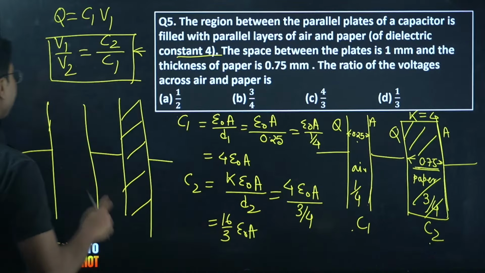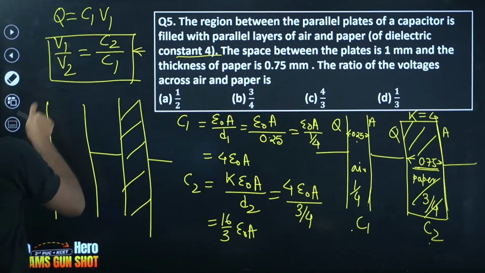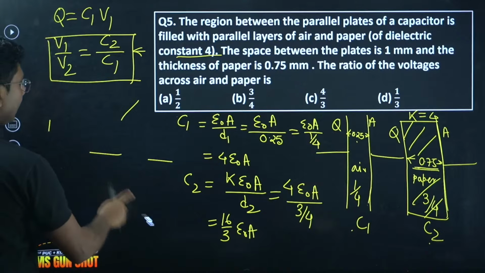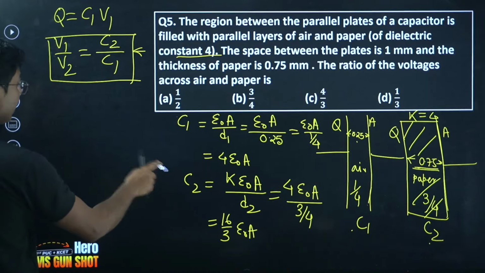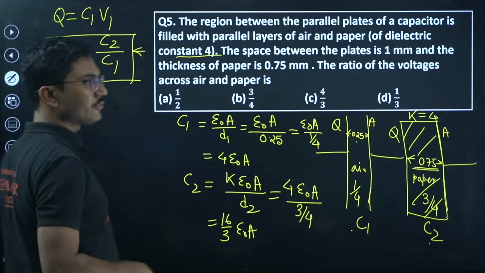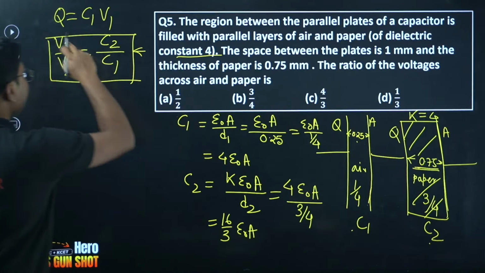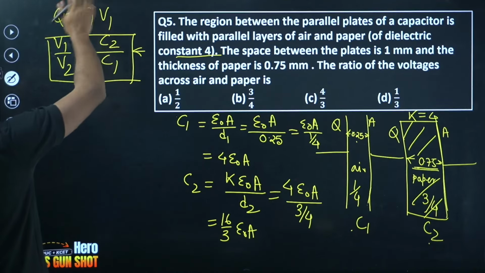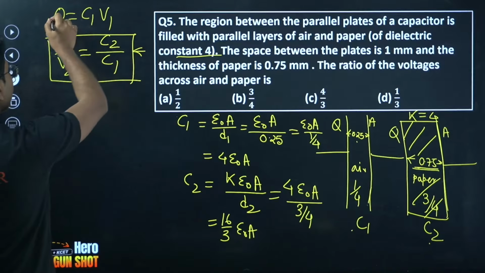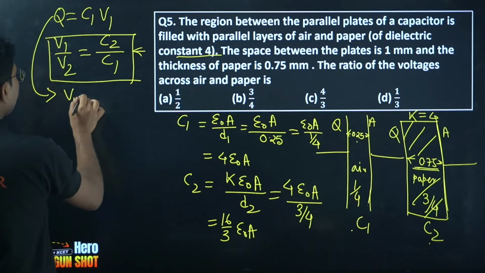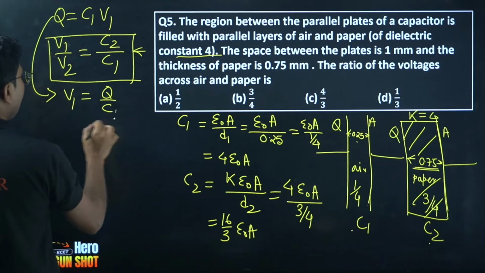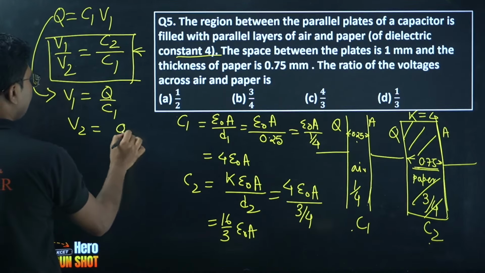We already know that Q equals CV, so Q is equal to C1 V1 and Q is equal to C2 V2. If you want to find the ratio of their voltages, you have to take the reverse order. From this formula, V1 equals Q by C1, V2 equals Q by C2.